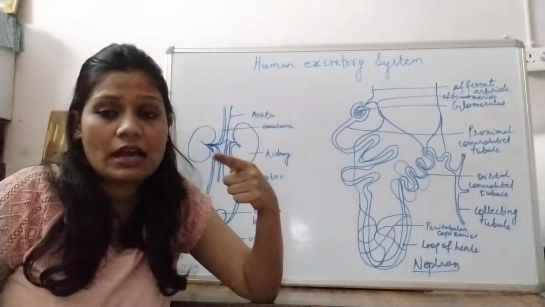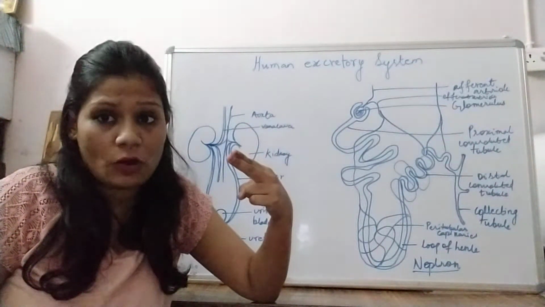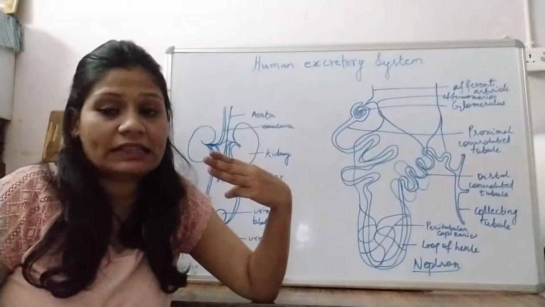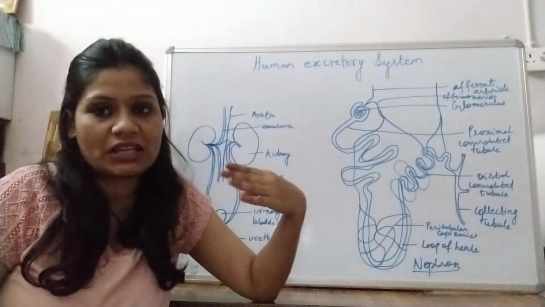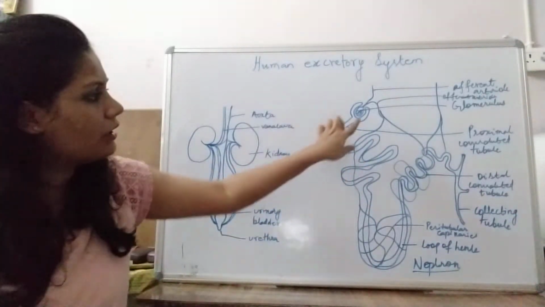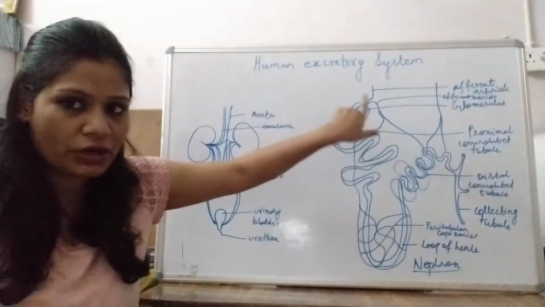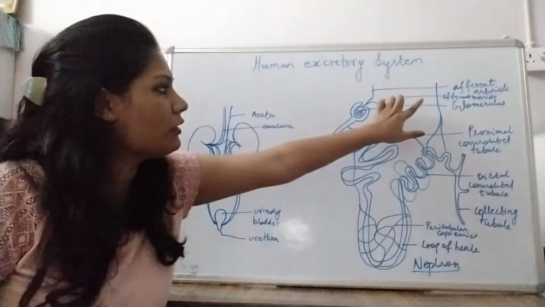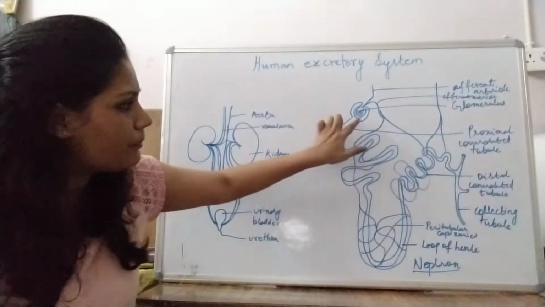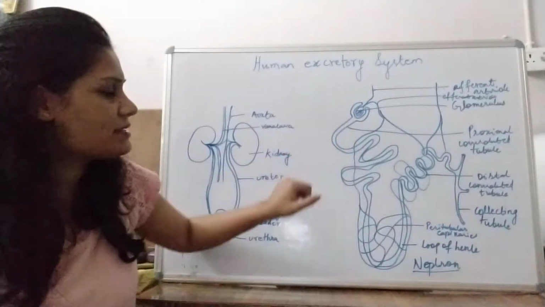Now coming to the mechanism of urine formation, we have 4 steps. First one is glomerular filtration. Second is reabsorption, selective reabsorption. The third one is tubular secretion, and the fourth one is concentration. This part is clear: the Malpighian body, afferent arteriole, efferent arteriole, and glomerulus. Below the glomerulus there is a cup-shaped structure, that is the Bowman's capsule.